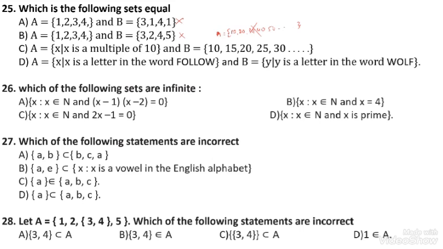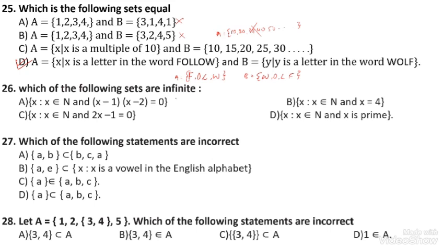Then X is a letter in the word "follow". Follow, I can write in roster form, that is F, O, L (L is there two times, I can take it once), O already written, W. This is the set A. And the set B contains the elements of the word "wolf": W, O, L, F. The same letters are present in A and B. That's why A and B are equal sets. The option number D is correct.